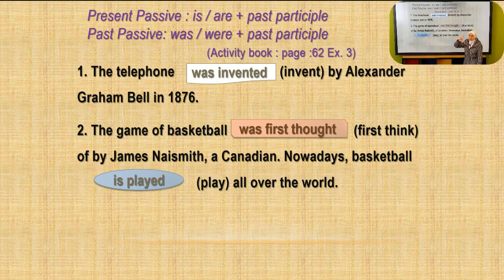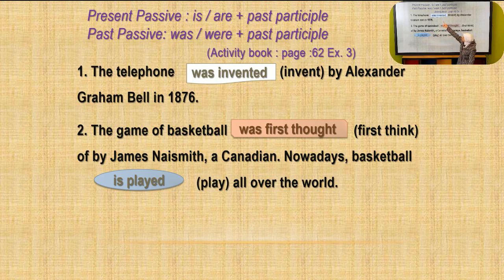So it is singular, not plural. It should take was, and first thought. The past participle of the verb think is thought. Thought of by James Naismith, and his nationality is a Canadian. Here, according to this sentence, as if we have two sentences. The first one is in the past, and the second one is in the present, because we have nowadays. So nowadays, basketball is played.